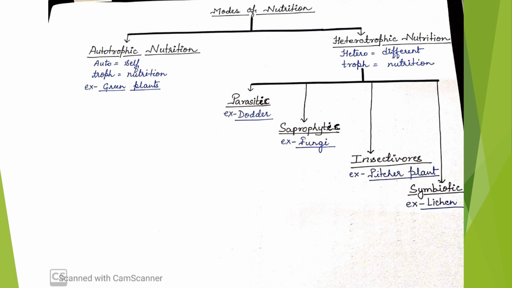Or else we can say that nutrition is the process by which an organism gets the nutrients needed for its growth and development. Now this nutrition is again divided into two parts. As you can see from the chart, it is autotrophic nutrition and heterotrophic nutrition.